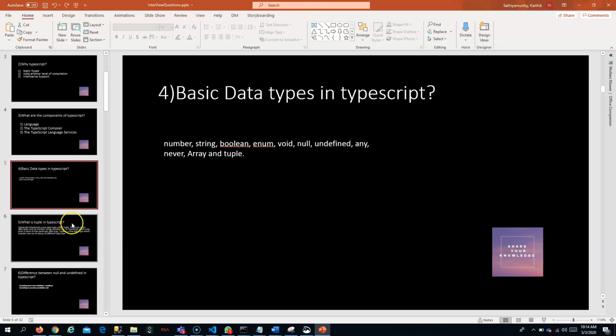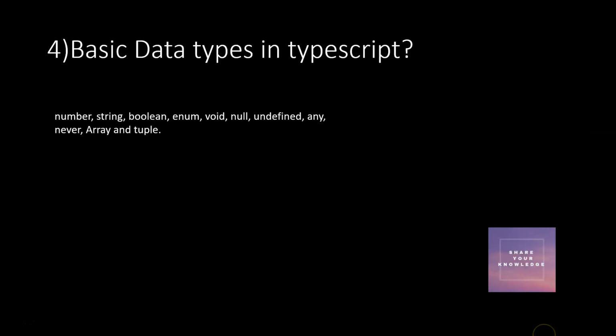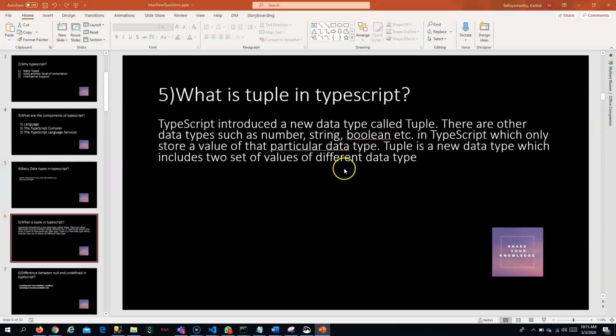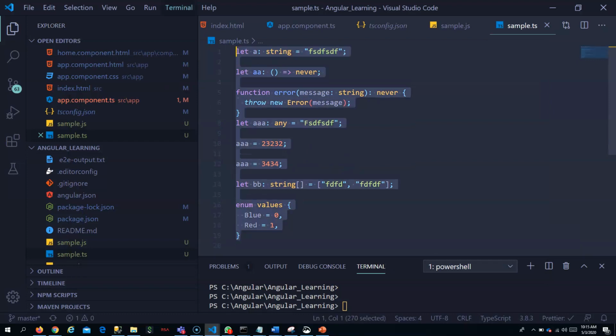And let's move on to the next question. Okay. So what is a tuple in TypeScript? Okay. Tuple, you would have seen about array. Tuple is just like array, but you can include different data types. So here you can see it has different data types. Array was having only a single data type, but with tuple you can actually assign different data types.